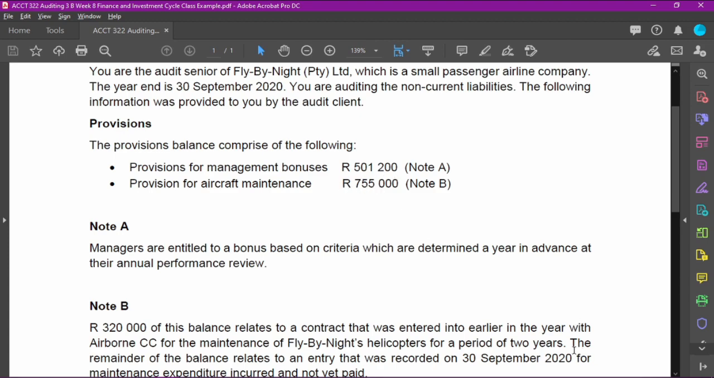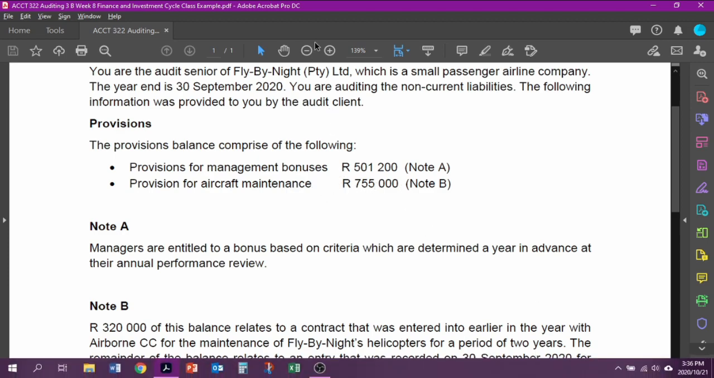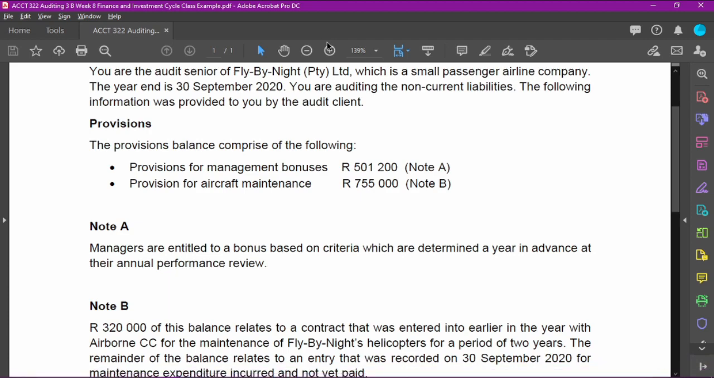The remainder of the balance relates to the entry that is recorded on the 30th of September 2020. So on the last day of the year, they recorded something here, and it says for maintenance expenditure incurred, not yet paid. Should that not be an accrual instead of a provision?